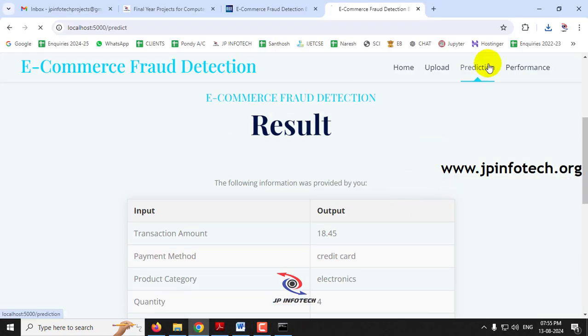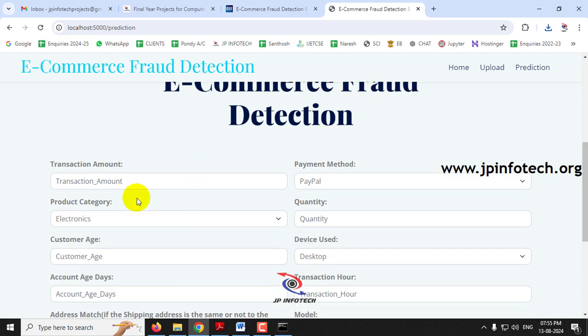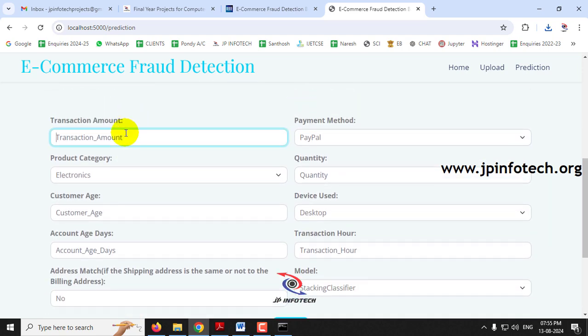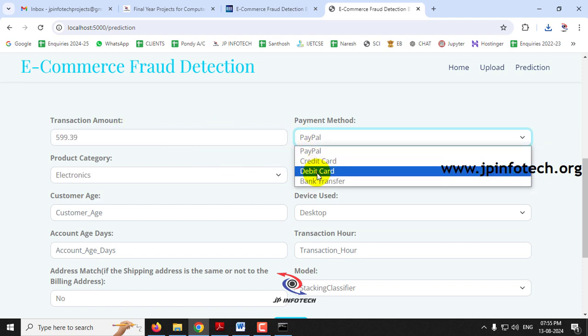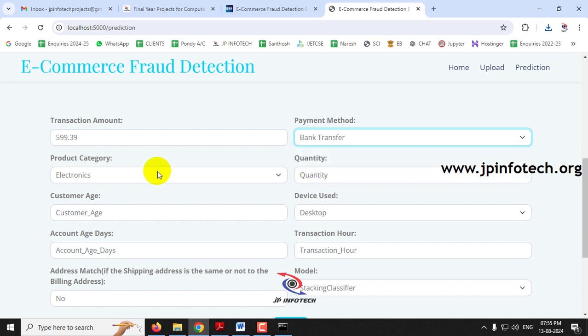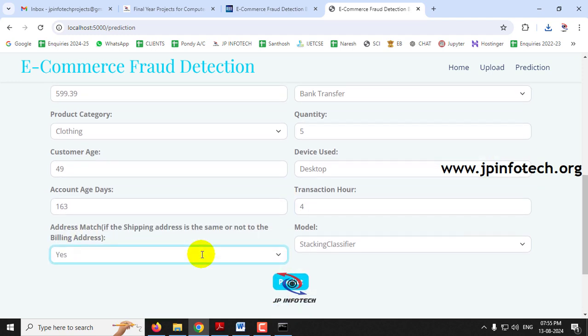And now let me go to the prediction menu quickly to show you another case. In this case I'll enter the transaction amount as 599.39, and payment method is bank transfer, product category as clothing, quantity as 5, customer age as 49, device used as desktop, account age is 163 days, transaction hour is 4, address matching yes.